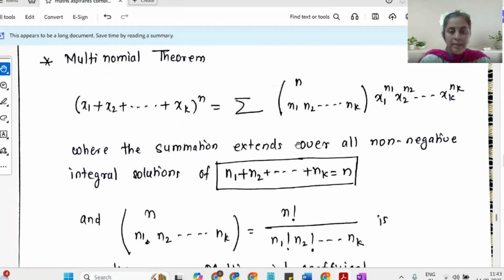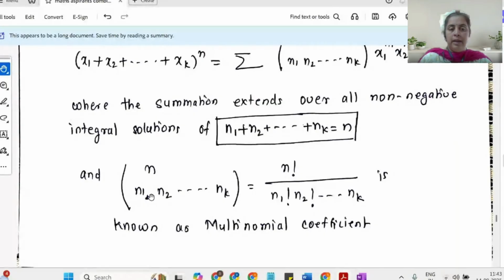Forget the non-negative integer solution wording. Basically, the summation is over the condition that the sum of n1 plus n2 plus up to nk should add up to n, which is the power over here. Now, coming back to this notation, n choose n1, n2, nk, remember the term I'm using here. It stands for n factorial divided by n1 factorial into n2 factorial into nk factorial. I have made a mistake here.